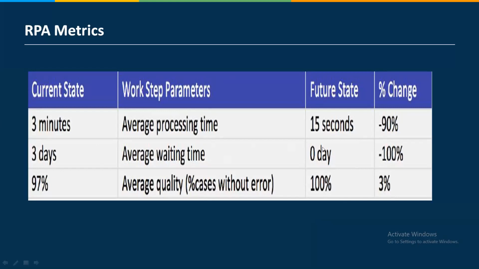Waiting time would not be there because it does not depend on the human. So waiting time would be zero. Of course, the quality goes beyond 100%. When I say beyond 100%, it will provide you those errors, those scenarios which a human cannot handle or a human cannot think of.